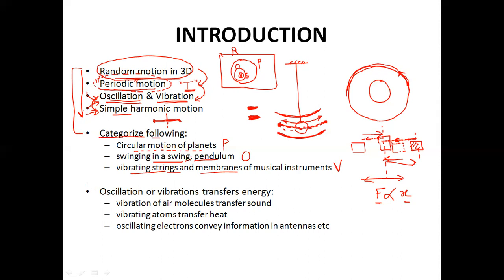Now what exactly happens when these oscillations or vibrations take place? These oscillations and vibrations basically result in transfer of energy from one point to the other point. For example, vibration of air molecules. In the example that I gave earlier, you tap your hand on the top of the table, it starts vibrating and you can hear it vibrating. When I say you can hear it vibrating, the vibrations are given to the air molecules in the vicinity of the tabletop, and when those air molecules start vibrating, the sound starts traveling.